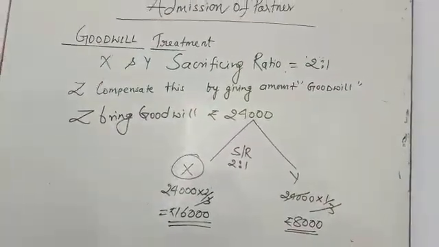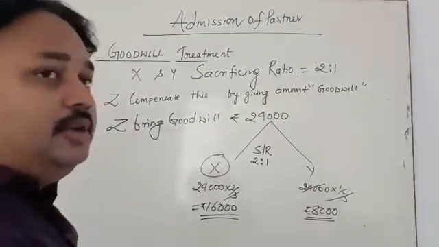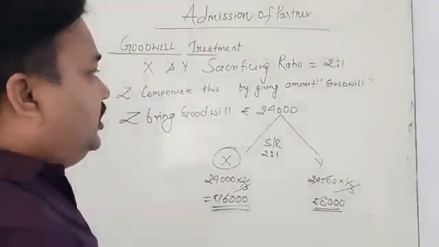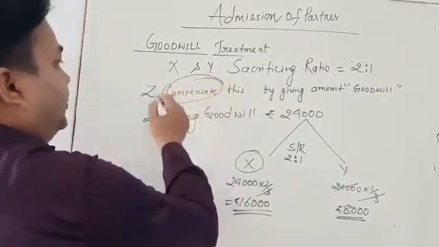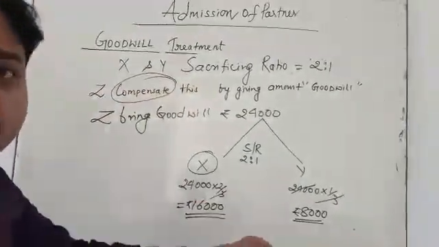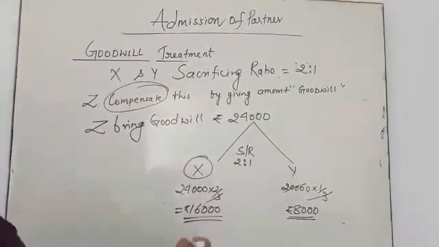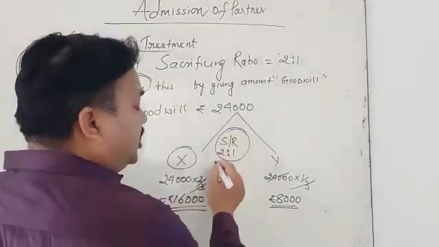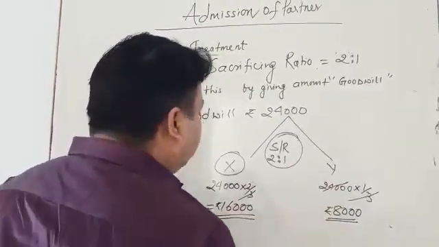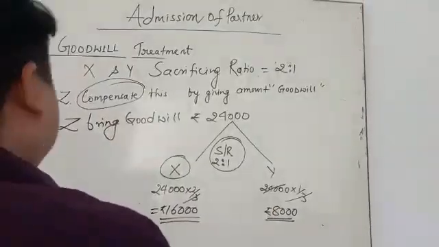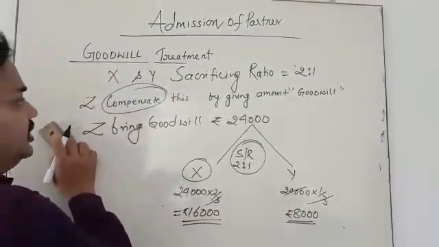Please remember, in the admission chapter, the meaning of goodwill is different here. Goodwill is compensation, compensation given by the new partner to the old partners. This compensation amount is going to be distributed in the sacrificing ratio, that is 16,000 and 8,000 is going to be taken. My dear student, you have to understand this topic.